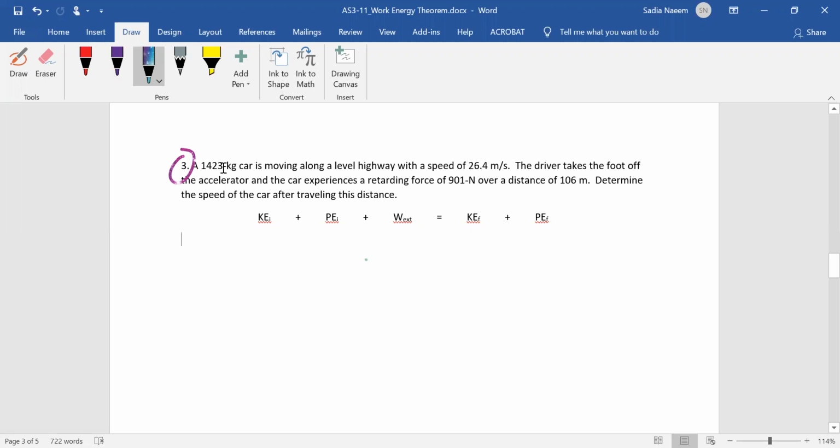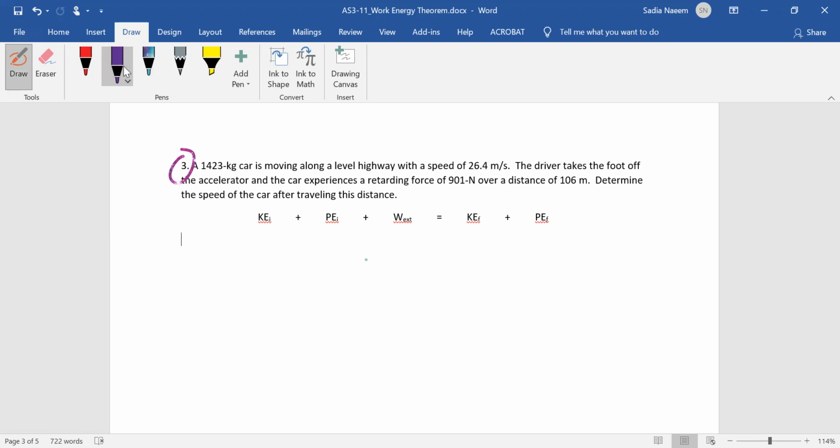A 1,423 kg car is moving along a level highway with a speed of 26.4 meters per second. The driver takes the foot off the accelerator and the car experiences a retarding force of 901 newtons over a distance of 106 meters. Determine the speed of the car after traveling this distance. So the question at hand is this.